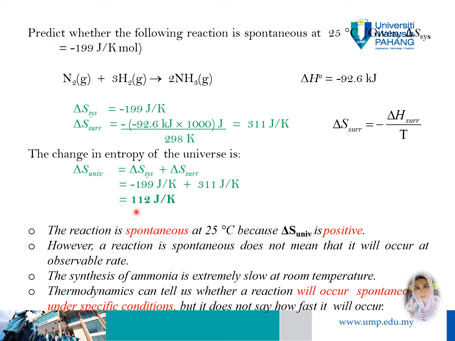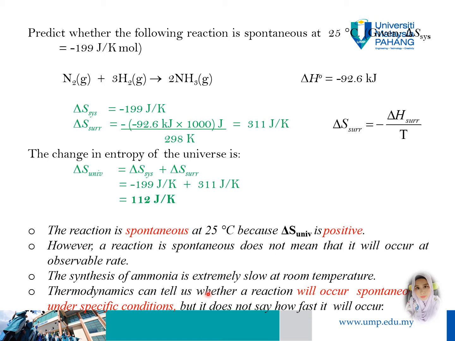The entropy of the universe is the sum of the entropy of the system and the entropy of the surroundings. From the result, delta S of the universe is positive, meaning the reaction is spontaneous at 25 degrees Celsius.